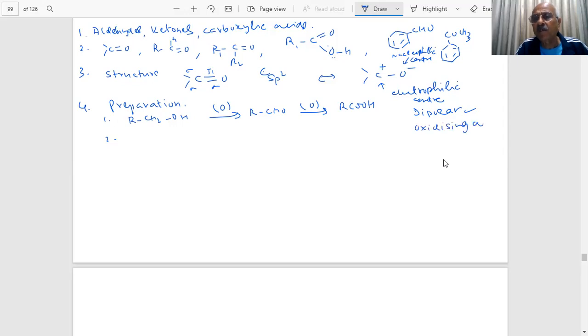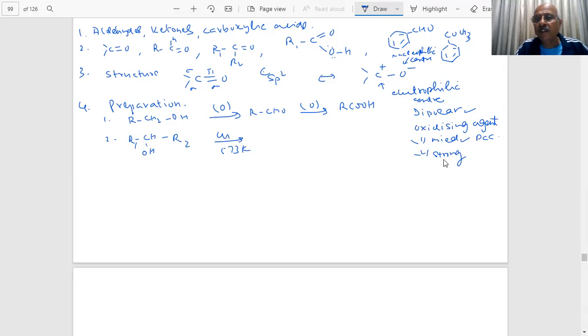In the case of alcohols, there are mild and there are strong oxidizing agents. Give me the name of the mild oxidizing agent. PCC.